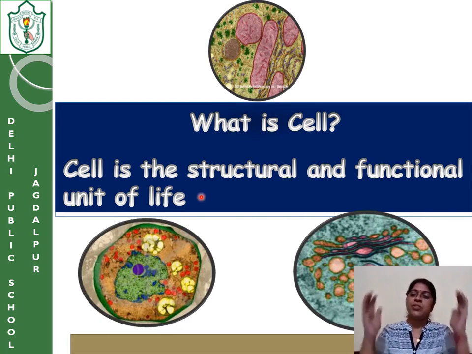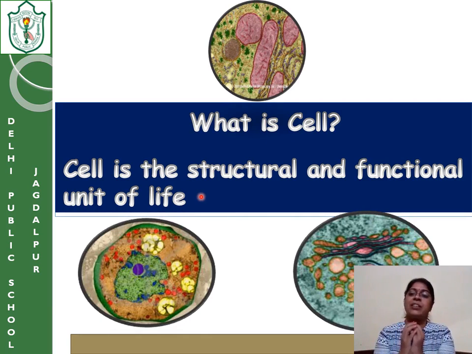The overall structure is given by the cell. How? Because when a few similar cells join together, they give tissues. Similar tissues join together, and they form an organ. Like our hands are made up of some kind of cells joined together, then tissues have formed, then the muscles have formed, then the complete hand is formed. So it gives a basic structure of any living thing.